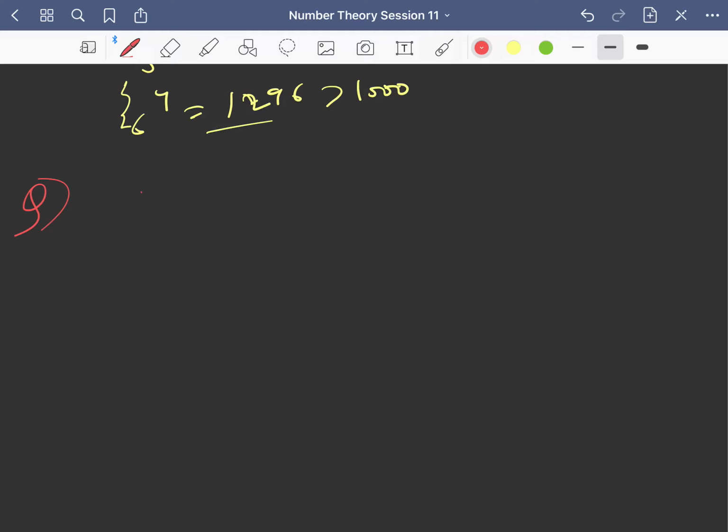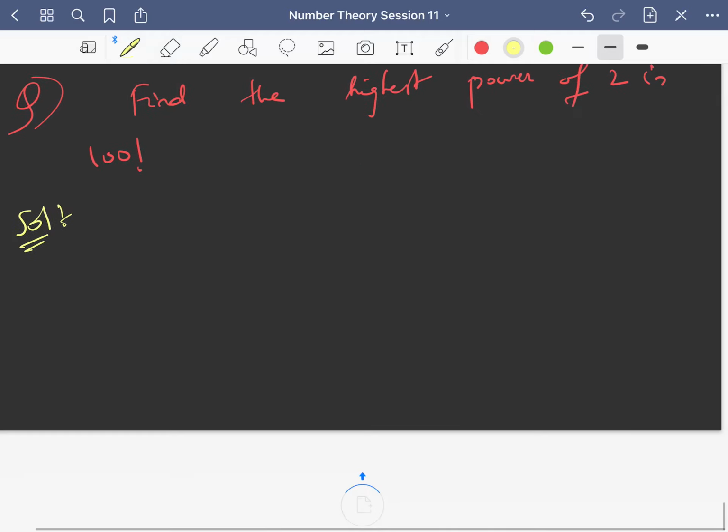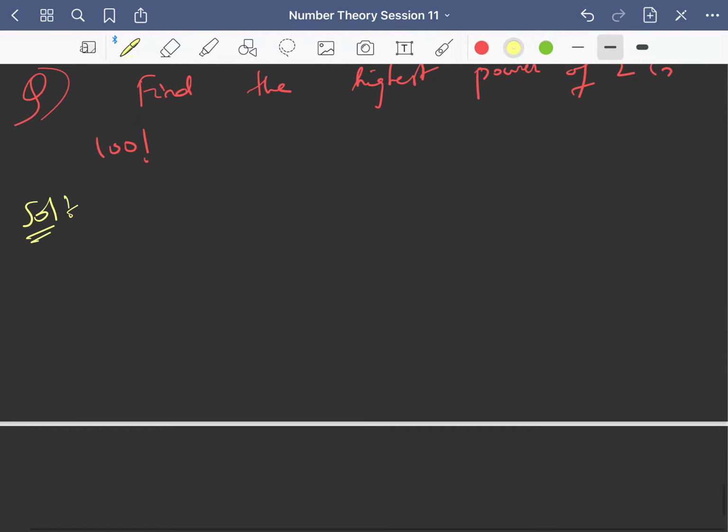So let us do one question. Find the highest power of 2 in, say, 100 factorial. Let us try to understand what I mean by this. Find the highest power of 2 in 100 factorial.